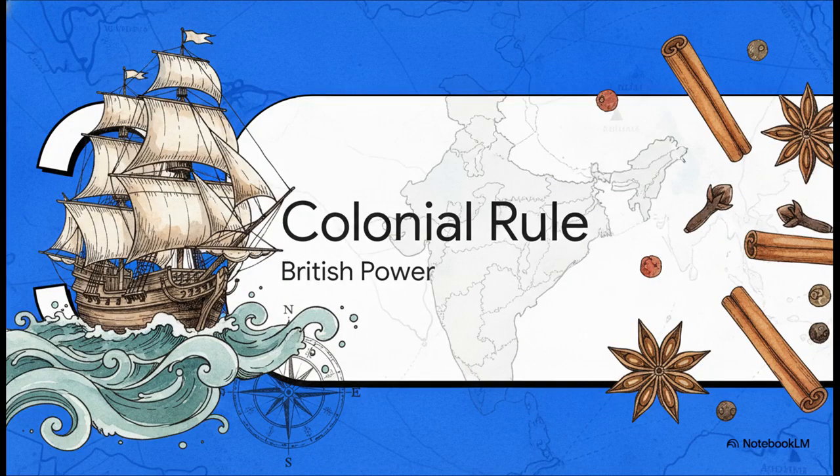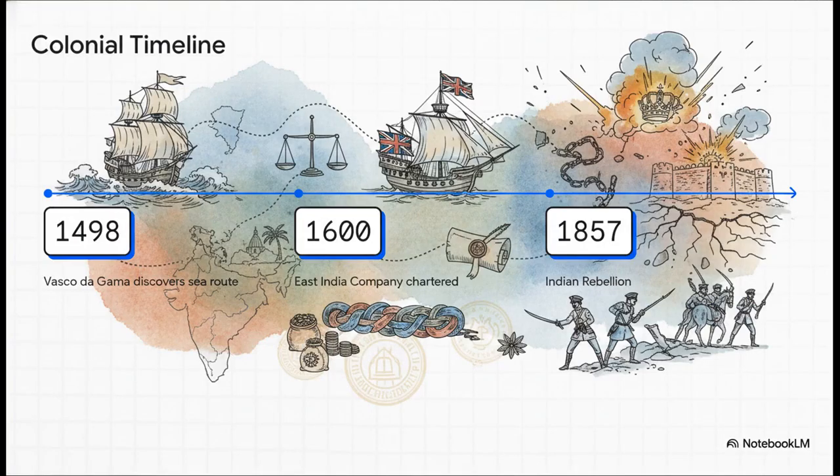Suddenly, global dynamics shift entirely. Welcome to part 3, colonial rule and rebellion, the shift to British power. Let's track this rapid chronological pivot. In 1498, the Portuguese explorer Vasco da Gama figures out the direct sea route to India. By 1600, the British East India Company is officially chartered in London. And honestly, it's absolutely wild to think that a corporate entity, a literal company, slowly built a total monopoly and a counterfeit empire driven entirely by profit and commerce.